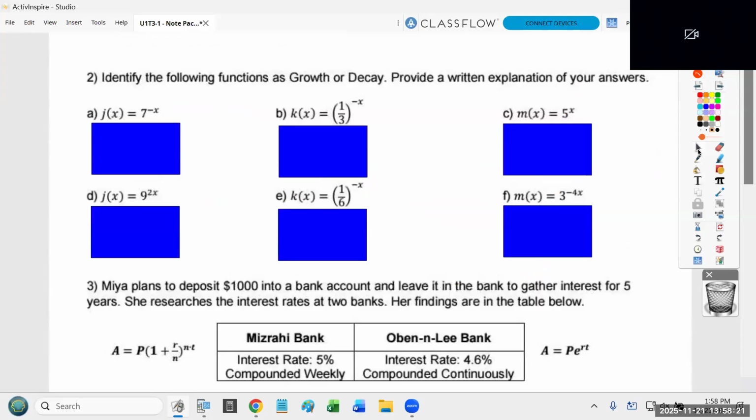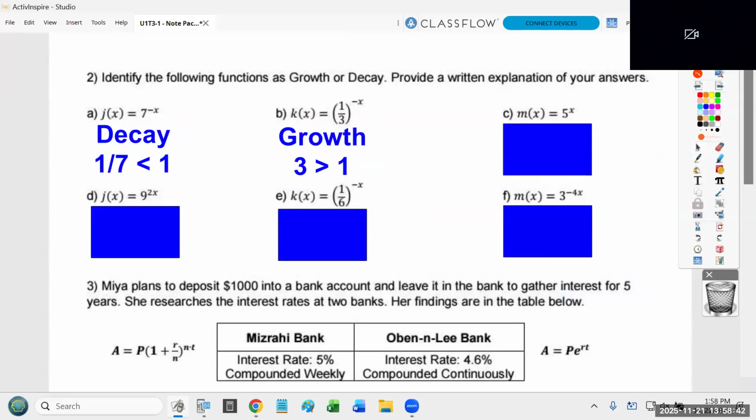I don't need a long written explanation. When I look at this, I realize, oh, the base isn't 7, it's a negative exponent. So actually, the base is 1/7. And because that's less than 1, it's decay. Same thing with the next one. It's not just 1/3, it's got a negative exponent, which means it's really 3, which is greater than 1. So it's a growth function. The third one does not have a negative exponent, so you can just use the base just as it is. The base is 5. That's a number bigger than 1. This is growth.